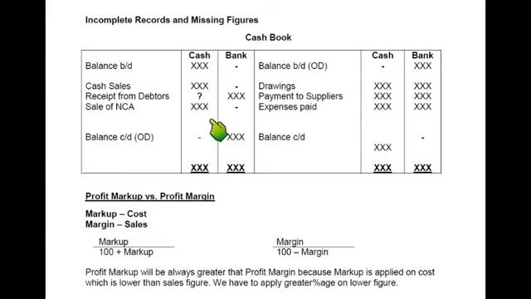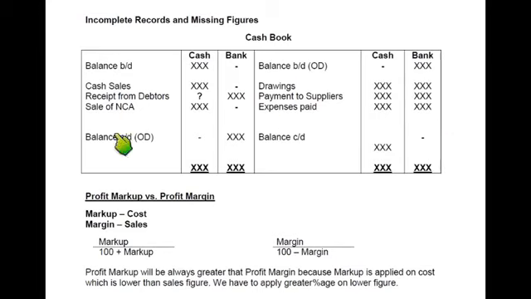Then if I sold some non-current asset, I'll be debiting my cash or bank respectively. Similarly, if owner has invested money into the business, then again cash or bank will be debited. Also, there can be other debits. Maybe if I have borrowed a loan from bank, so bank will be debited. Then on the credit side, if I have drawn money out of the business in terms of cash or bank, so cash or bank will be credited respectively. Then if I have paid money to my creditors, that is suppliers, then cash or bank will be credited. Then if I have paid some sort of expenses, or maybe I have purchased some non-current asset through cash or check, so therefore it will come on the credit side.